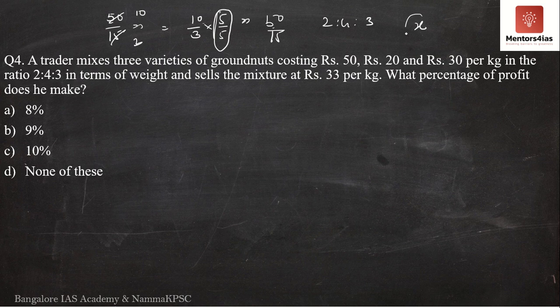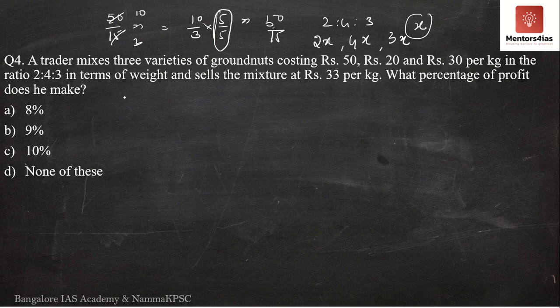Here I am assuming that number to be x, so I multiply 2, 4 and 3 by x. Meaning the original weights of the three varieties of groundnuts are 2x, 4x and 3x. That is why you get the ratio of 2:4:3, because x gets cancelled. Therefore, to get the original weight, I am assuming it to be x, so it is 2x, 4x and 3x.